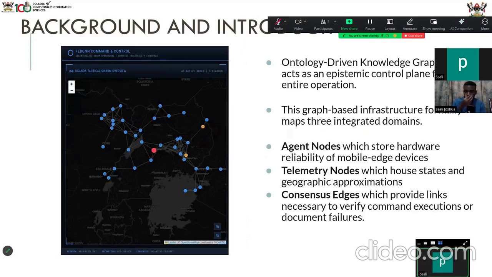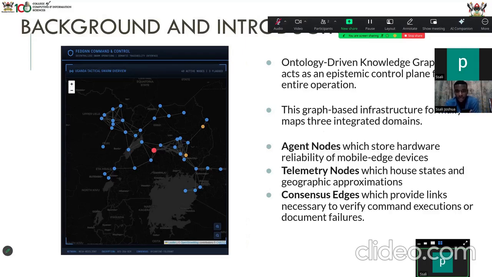So we have our ontology-driven knowledge graph, which acts as an epistemic control plane for the entire operation. This graph-based infrastructure maps 3 integrated domains: the agent nodes, telemetry nodes, and the consensus nodes. Now, the agent nodes are the ones that you see here, the ones that are blue, red, and yellow. Those are the agent nodes, which are more like the drones.